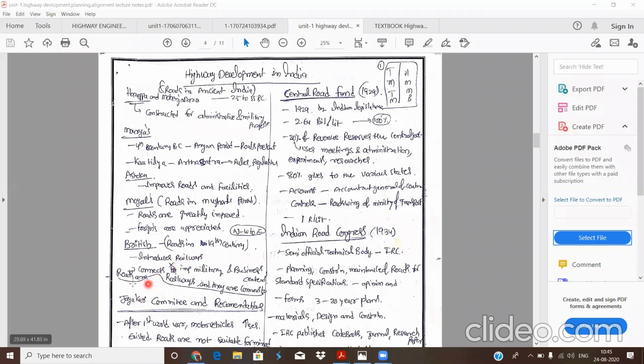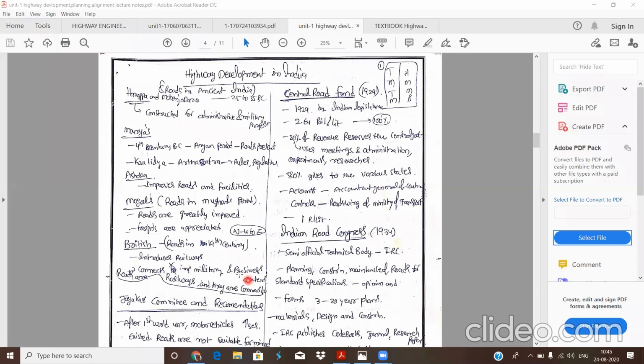So it increased the cost for the Indians. The roads were connected to railways and to important military and business centers. They mostly constructed railways only, and only a small amount of roads. These small roads were constructed mainly to connect ports to railways, ports to military purposes, and ports to business centers.